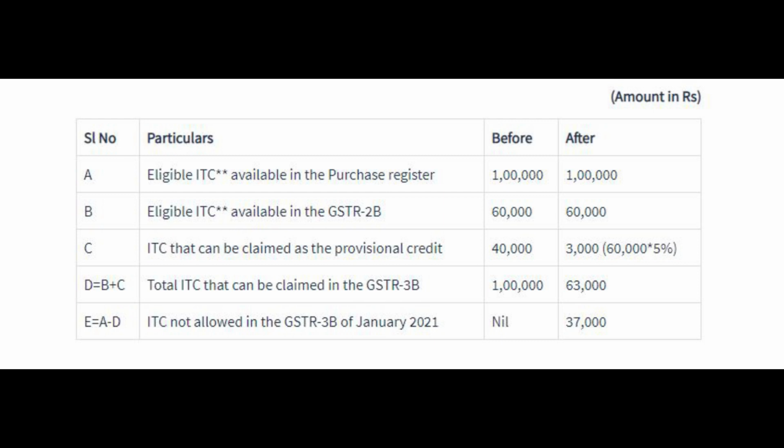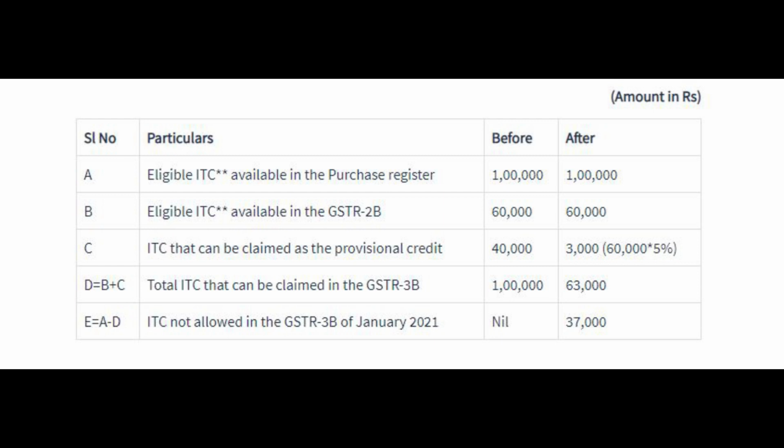Now we have a calculation about provisional credit. As per the notification, you can claim provisional input tax credit only to the extent of 5% of the eligible credit available in GSTR 2A. So rupees 60,000 at the rate of 5% is rupees 3,000. So you can claim rupees 3,000 and also rupees 60,000, because 60,000 is already available on the GSTR 2A portal.